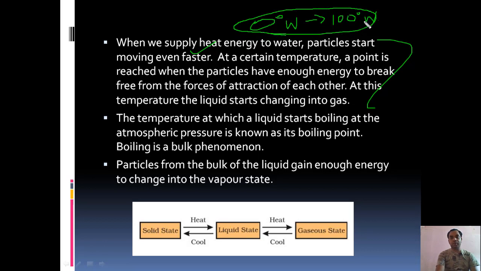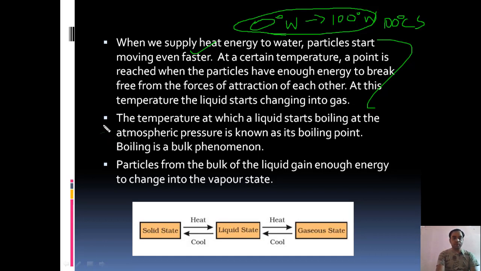At 100 degree, what happens? The same concept of latent heat comes into the picture. This 100 degree centigrade water will absorb the latent heat and convert itself into 100 degree centigrade steam. So 0 degree centigrade ice absorbs latent heat and becomes 0 degree centigrade water. 100 degree centigrade water absorbs latent heat and becomes 100 degree centigrade steam.